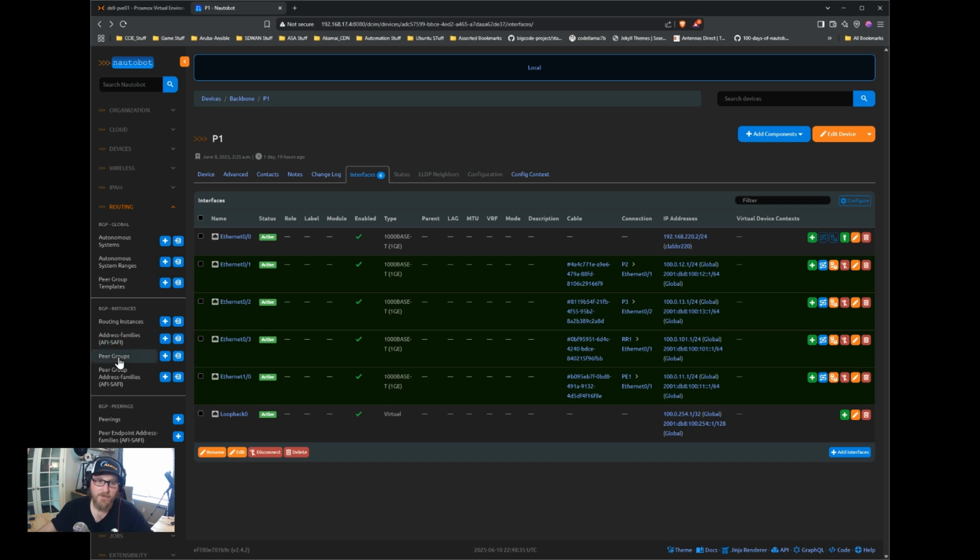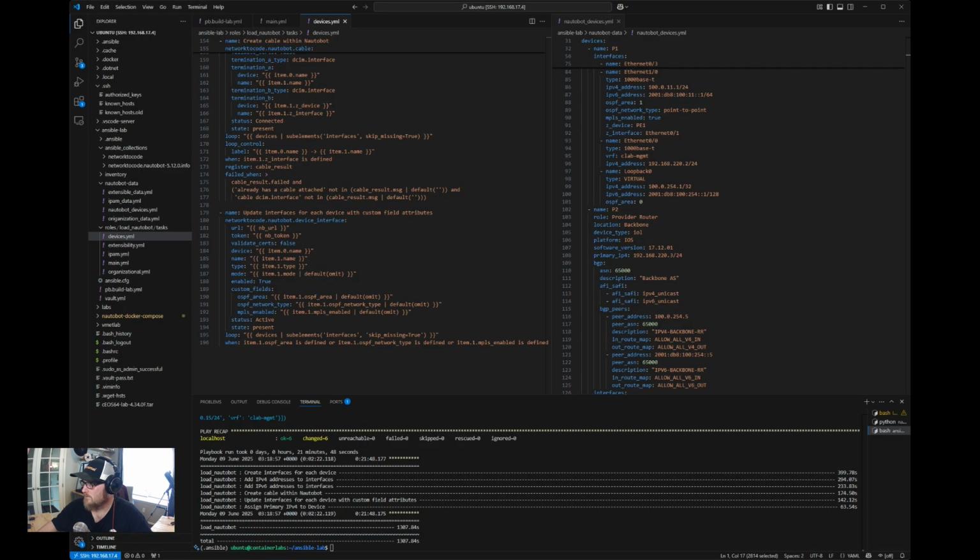And then we're not going to use peer groups at this point either, but that is available and very handy when you are connecting a lot of BGP peers for a similar purpose, like settlement-free peering, or something like that. So let's switch back to VS Code and we'll take a look at how I set that data up.